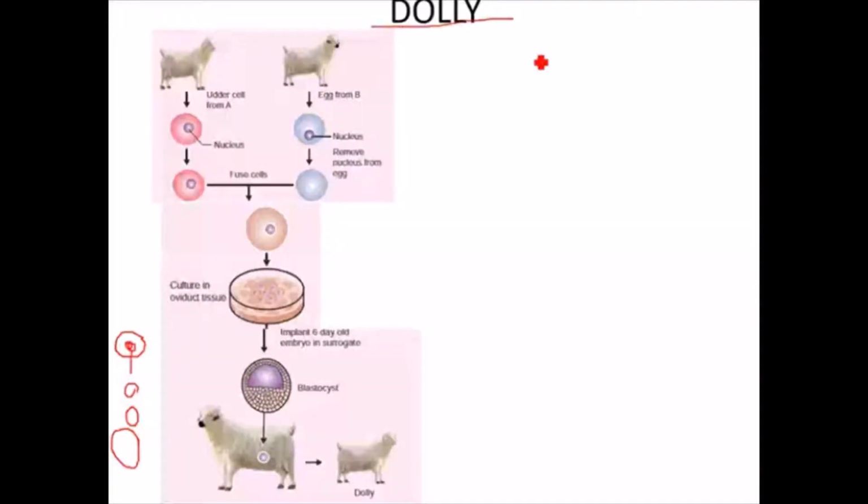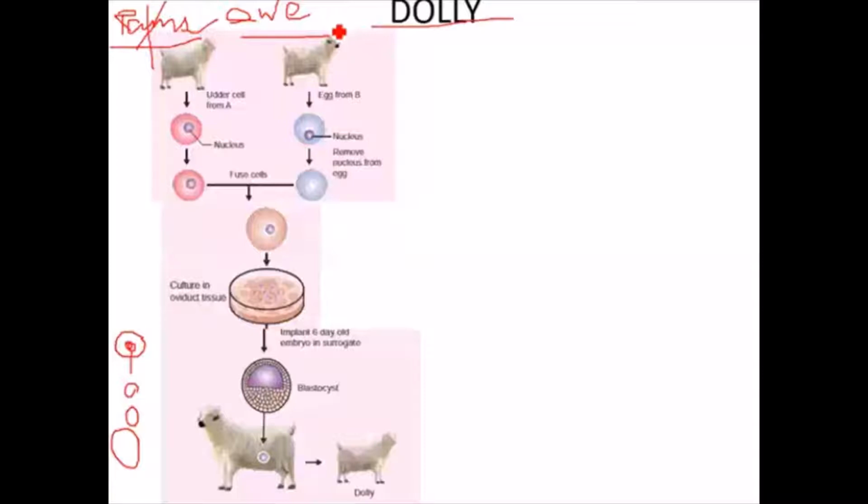How was it developed? Dolly was developed. What is the procedure? First, Ewe, E-W-E. Ewe refers to female sheep. What is the male sheep? Rams, R-A-M-S. Ram is the male sheep. In the development of Dolly, male sheep was not used. Only two donors, and both the donors are ewes, only female. First steps in the development of Dolly.